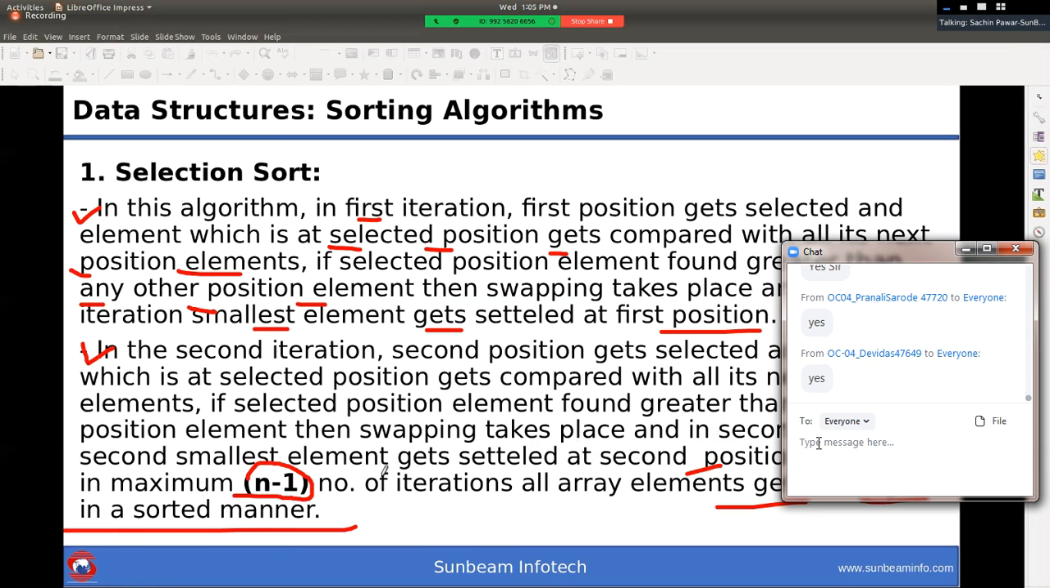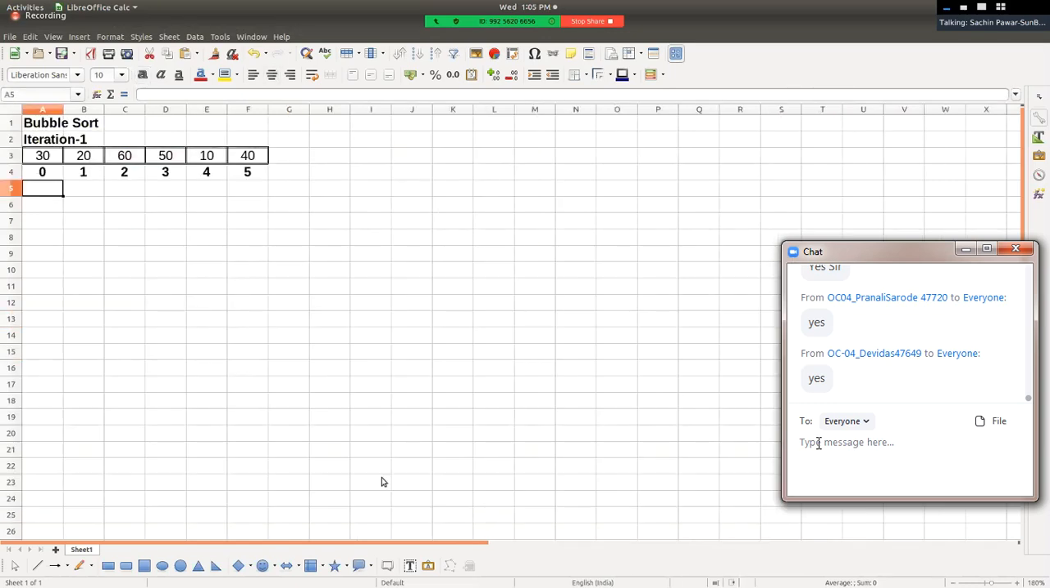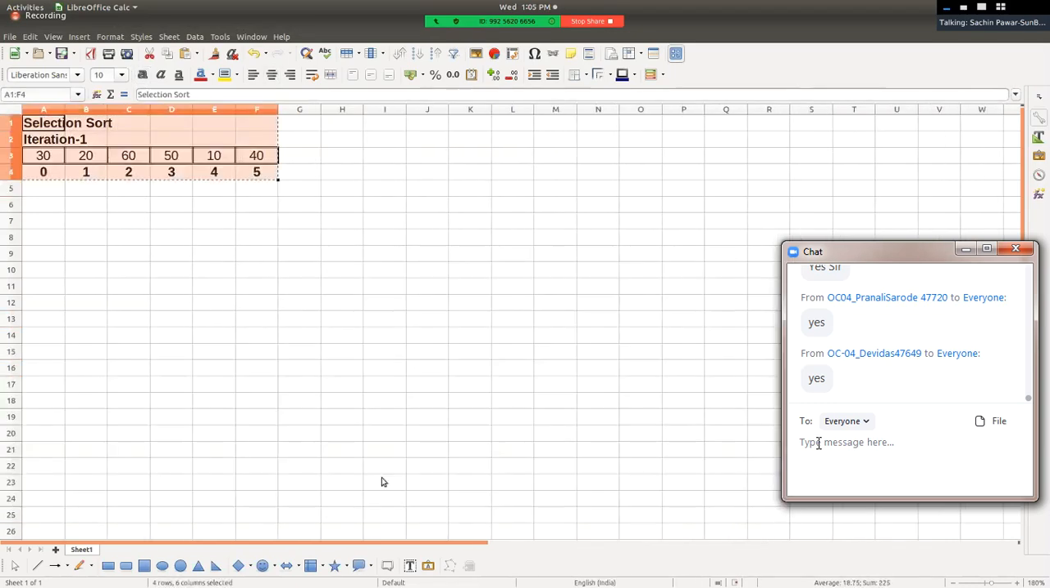Right? ठीक है, हमने लॉजिक पढ़ा. Now we will try to understand this logic with the help of example. Right? हमने अरे आपको डायग्राम दिख रहा है फ्रेंड्स?